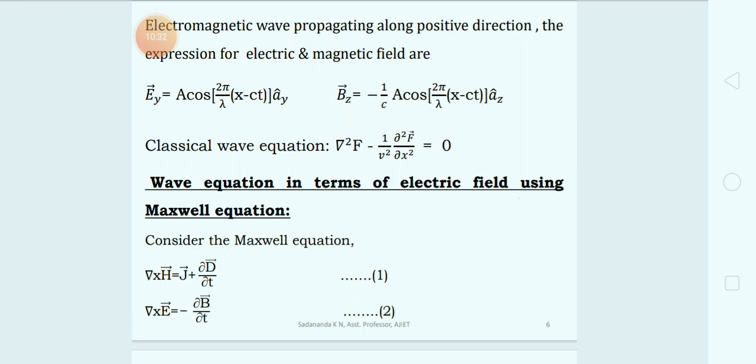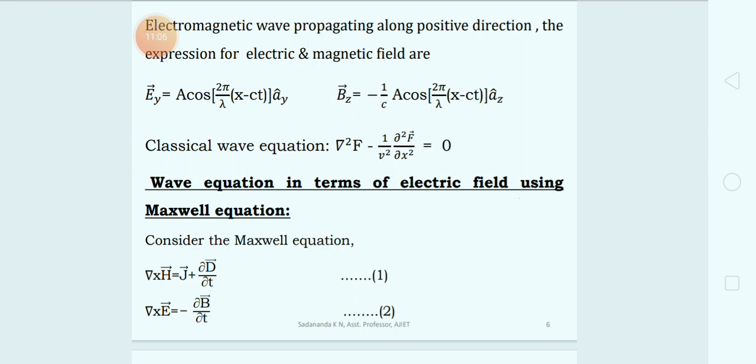So these are the two expressions that represent the electric vector and magnetic vector, where c is the velocity of propagation of the electromagnetic wave in vacuum, x is the position coordinate, t is the time coordinate, lambda is the wavelength, and A is the amplitude of vibration of the electric as well as the magnetic fields.